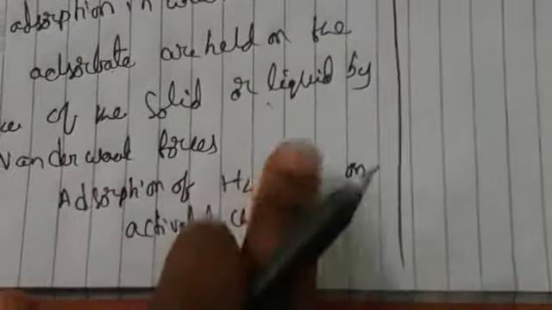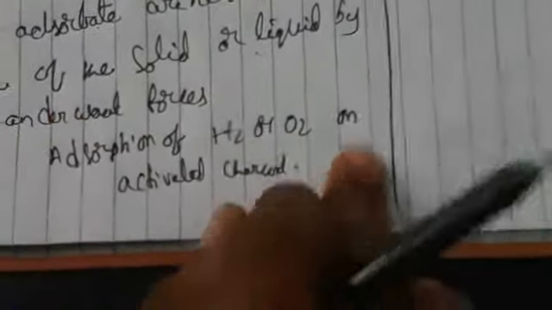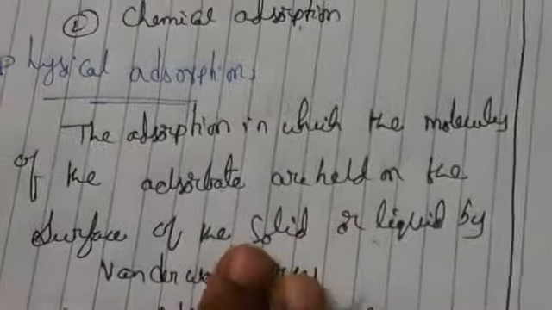For example, if H2 is removed from a solid surface, because it is an impurity, making the surface clean, that is activated. So this is activated charcoal, and this is the example of physical adsorption. Now let us see chemical adsorption.